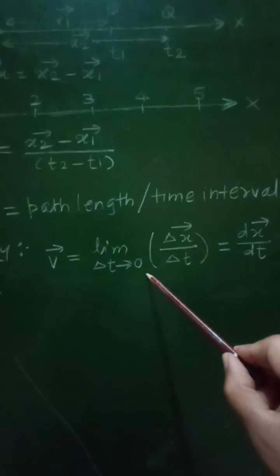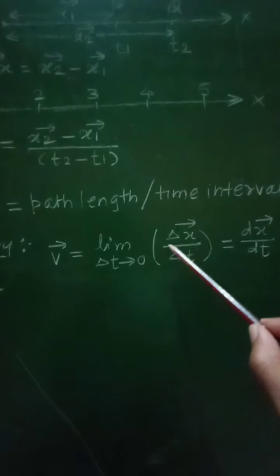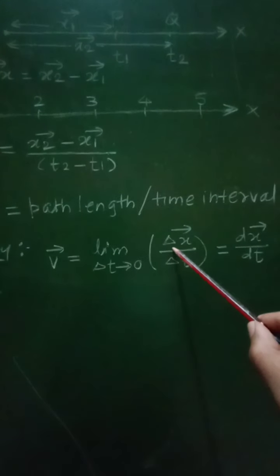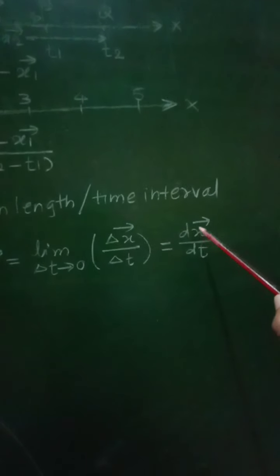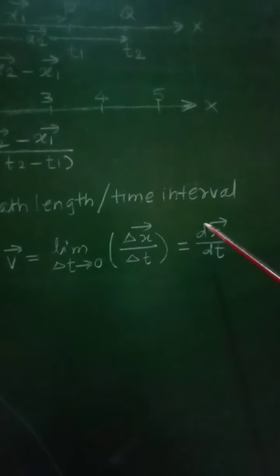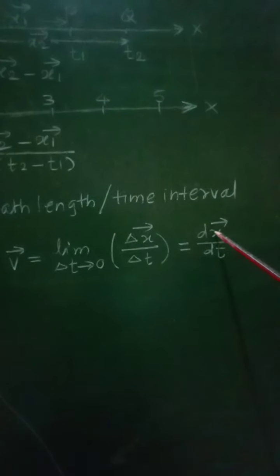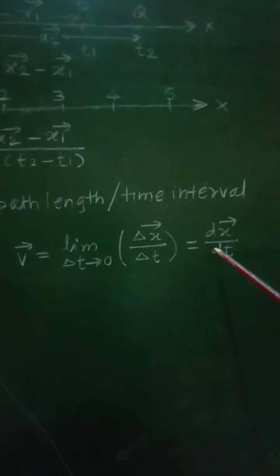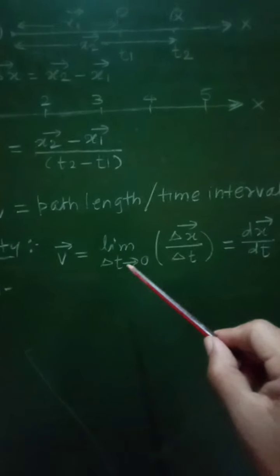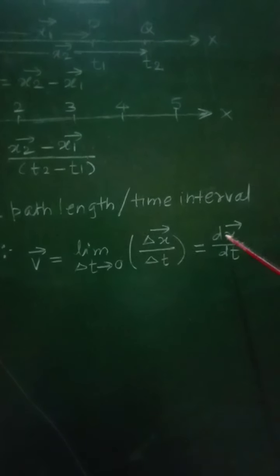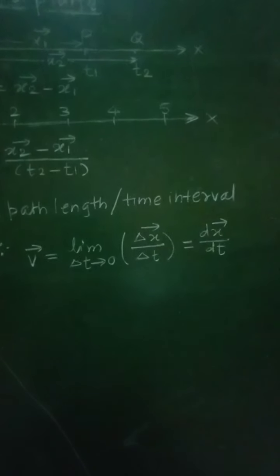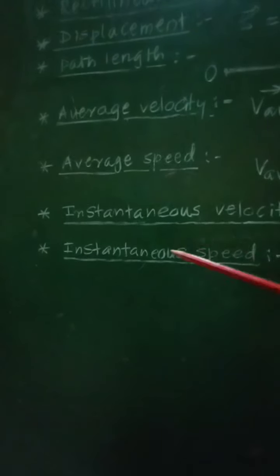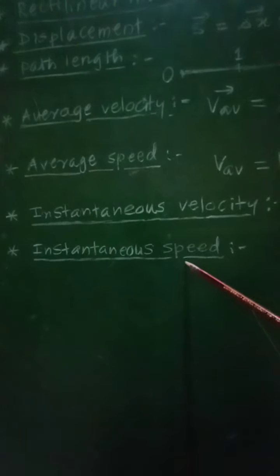If delta x is sufficiently small, then it will be written as dx upon dt, that is, the derivative of the displacement x with respect to time. Therefore velocity v equals the rate of change of displacement with respect to time, that is dx by dt. And now let us consider one more term, that is instantaneous speed.